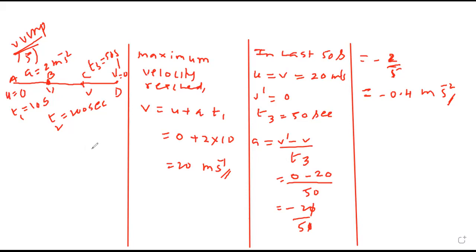Read the first time: a train starts from rest and accelerates uniformly at a rate of 2 meters per second square for 10 seconds. So the train starts from rest. I have taken that point as A. Start means u is 0. For 10 seconds it is accelerated, so t1 is 10. During that its acceleration was 2. So the first part AB has come. The velocity for the first part is 2 meters per second and time is 10 seconds.